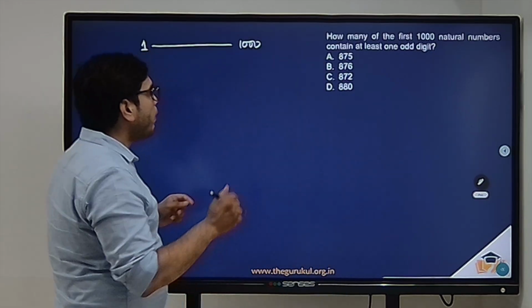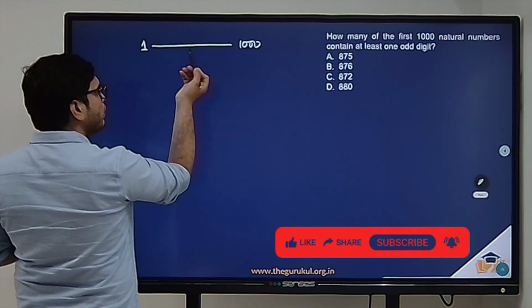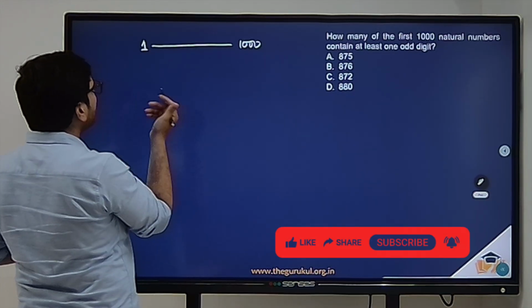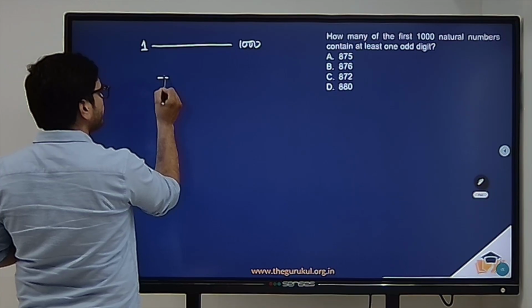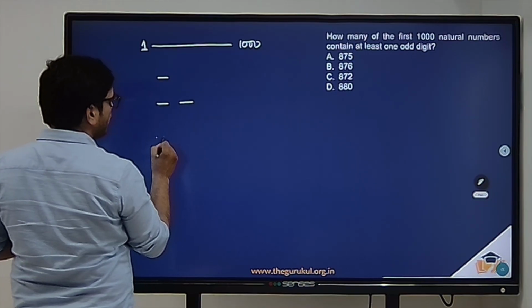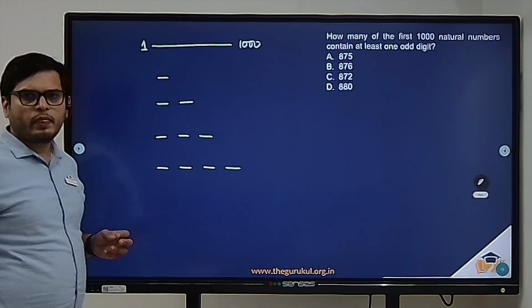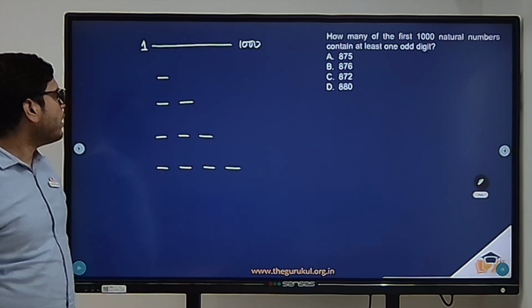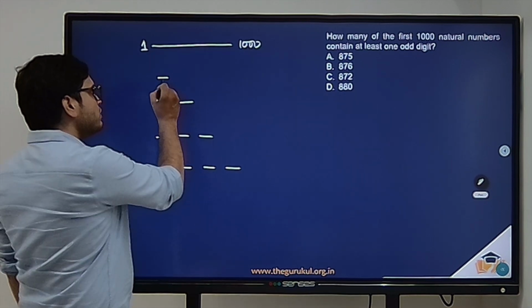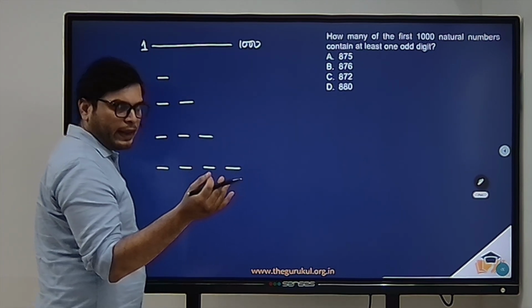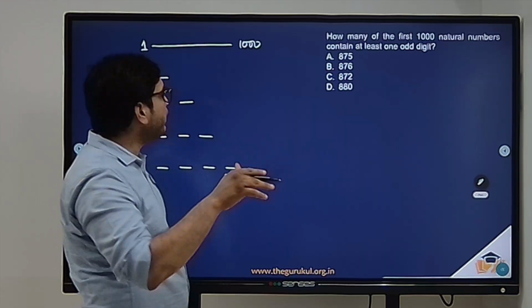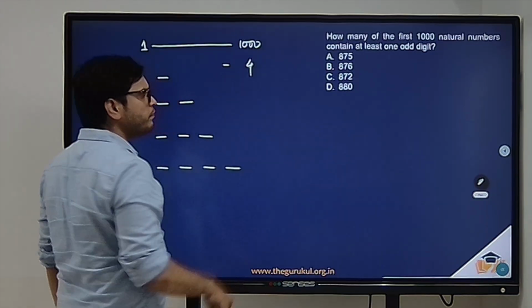Now I can categorize these into numbers having only one digit, two digits, three digits, and four digits. Now coming to numbers having only one digit, this could be either 2, 4, 6, or 8. These four numbers do not have any odd digits, so you have 4.